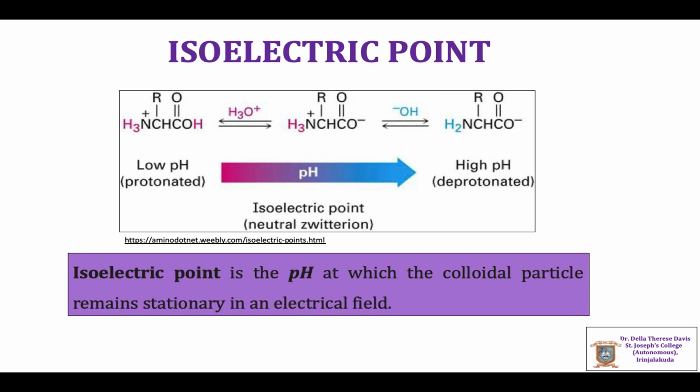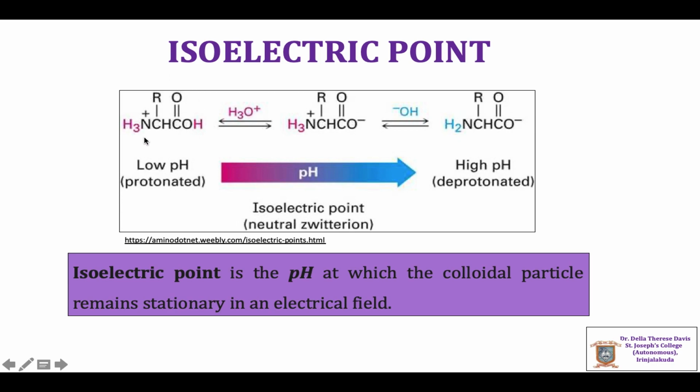Some lyophilic colloids such as proteins exhibit ampholytic character. That is, they will carry positive charge below a certain characteristic pH value and negative charge above that pH value. In the case of proteins or amino acids, at low pH values, by the addition of H plus to the NH2 group, the amino acid becomes positively charged.